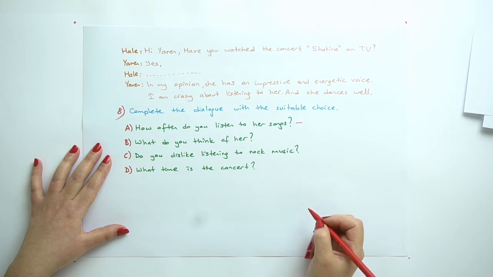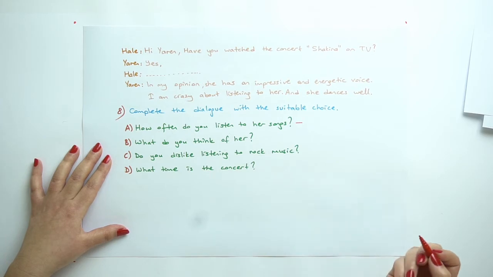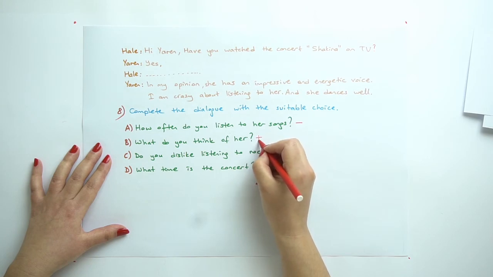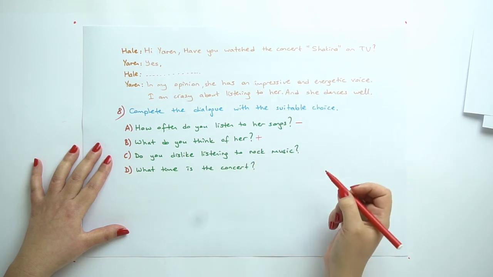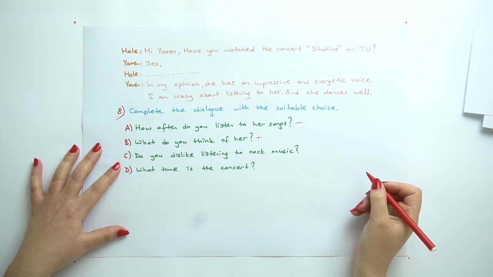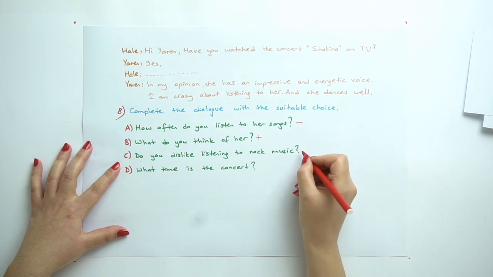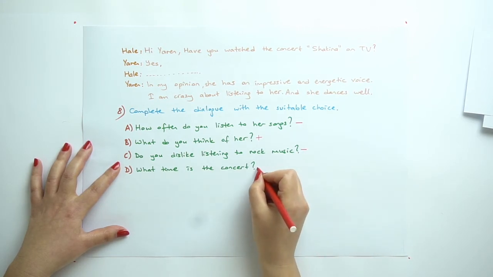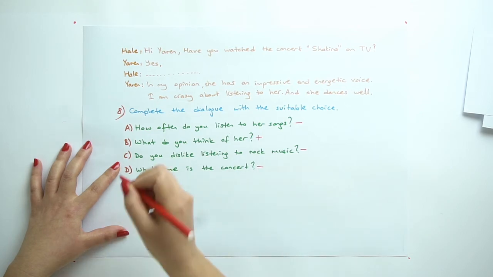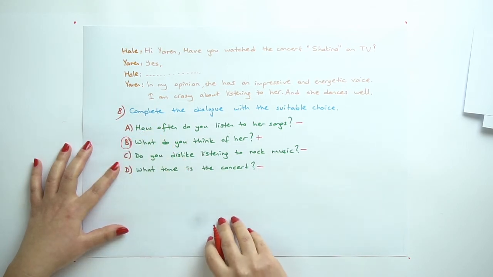So that could be because Yaren says her opinions here. She has an impressive, energetic voice, and so on. C. Do you like listening to rock music? No. What time is the concert? We don't have any idea about this, so the answer is B.